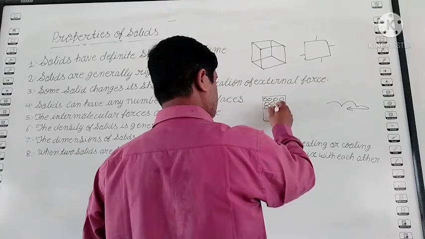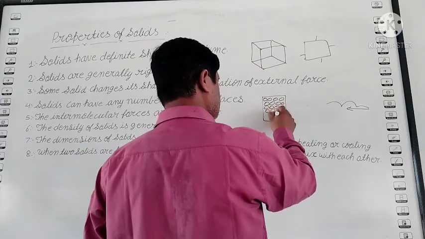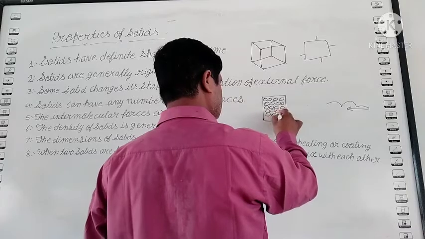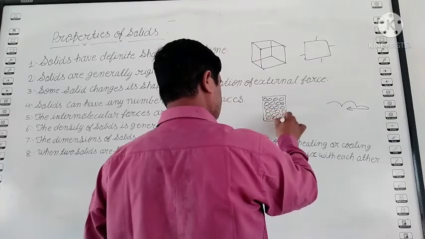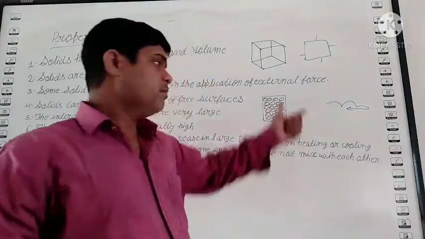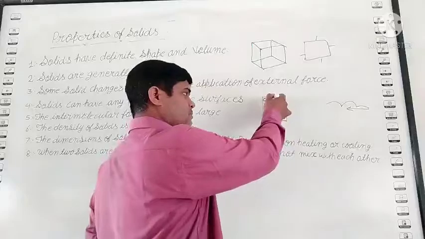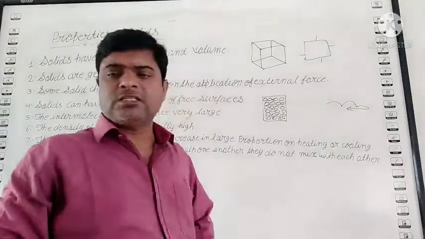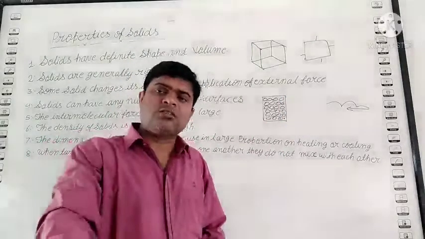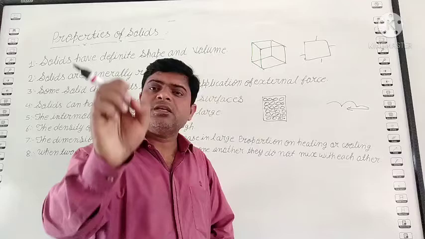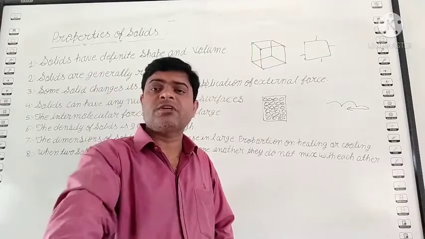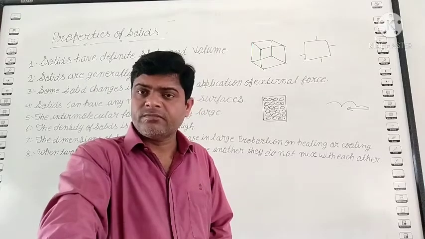That's why the intermolecular force is very large in solids. Clear? Because the space between two molecules is very small, the force of attraction becomes very large. This is only in the solid condition. That's why their shape is fixed and their volume is fixed.